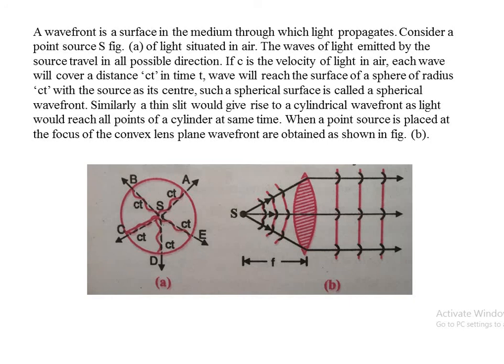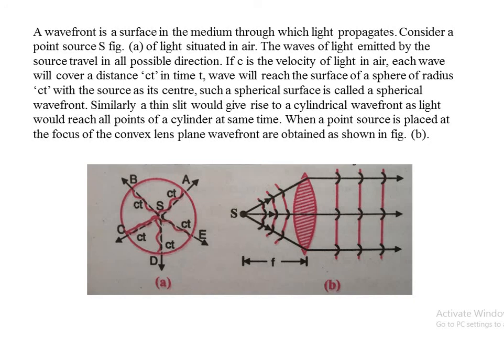So this surface of the sphere is known as a spherical surface, which we call a spherical wavefront. Similarly, a thin slit would give rise to a cylindrical wavefront, as light would reach all points of the cylinder at the same time. When a point source is placed at the focus of the convex lens, then plane wavefronts are obtained, as shown in figure B. Observe the two figures carefully, then you will get the concept of wavefront.